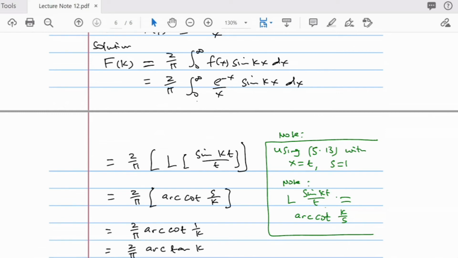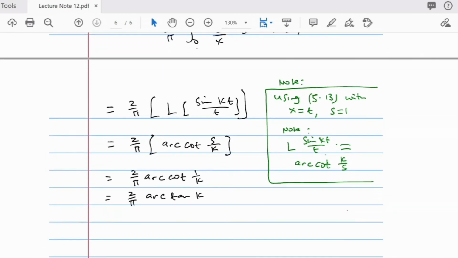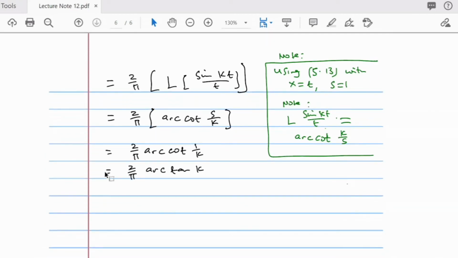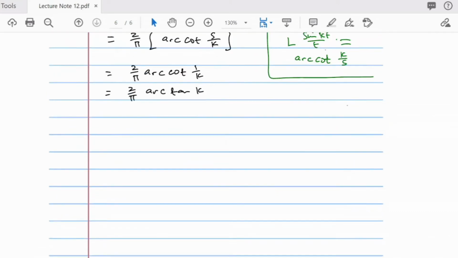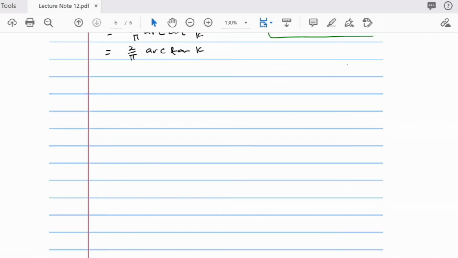So this is the Laplace transform of sine kt over t. Eventually you are going to get 2 over pi arctan k, because arccot of 1 over k is just the same thing as arctan k. I'm not going to bother you much about finding the Laplace transform of standard functions. It's out of the scope of what I'm teaching you in Maths 354.